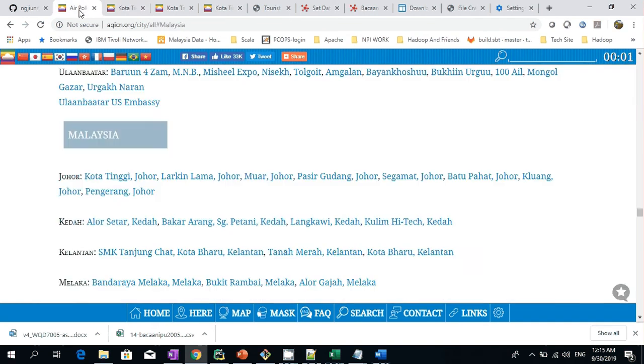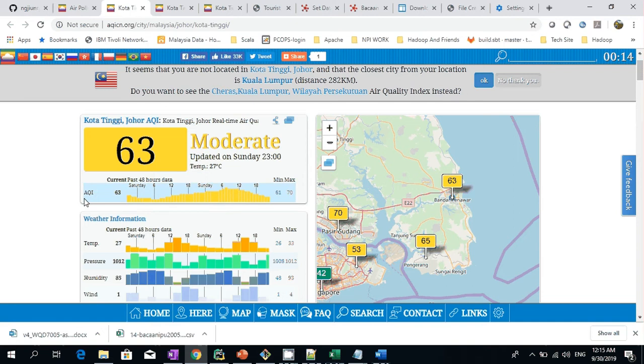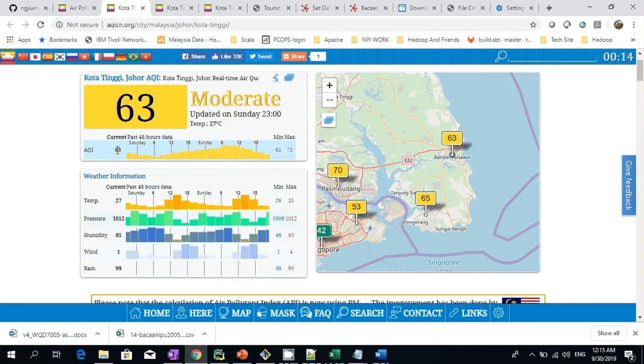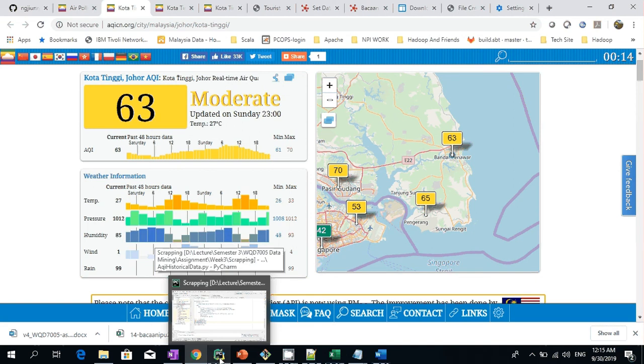So if you think of it, the process is go to this webpage, find out all the links that we have here which are from Malaysia, open it, and then from here extract the information from these fields and put it into a file. Now how do we do this?